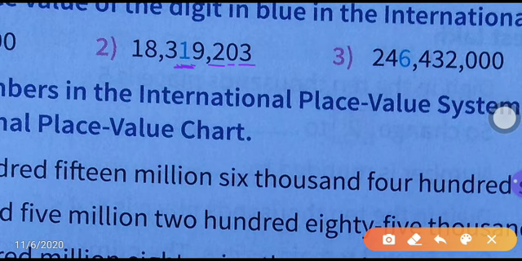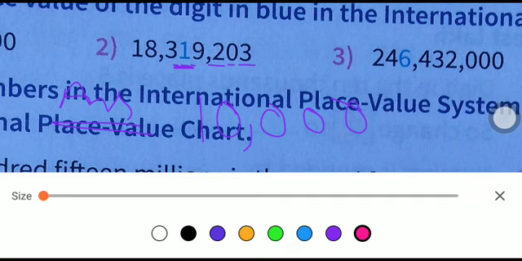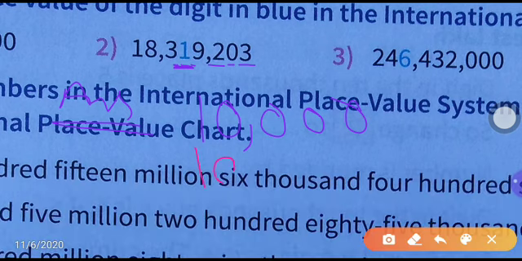So the place value of this will be what? The answer is 10,000. I think you can see that.